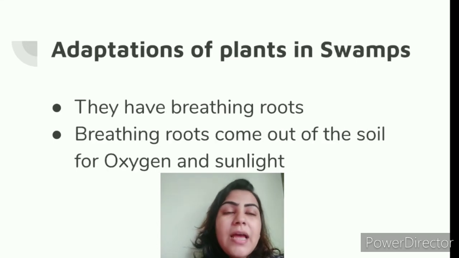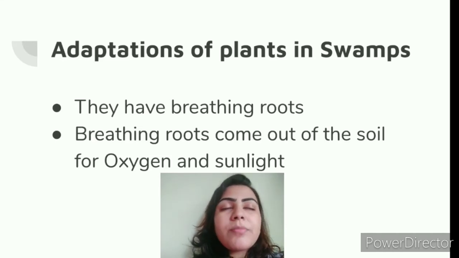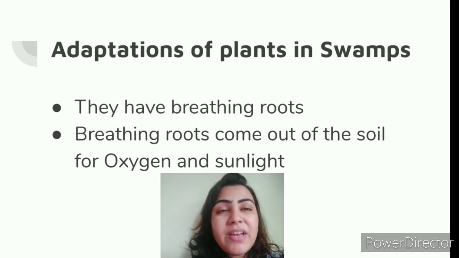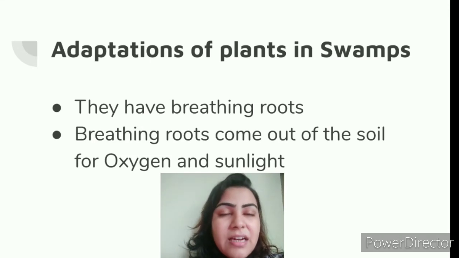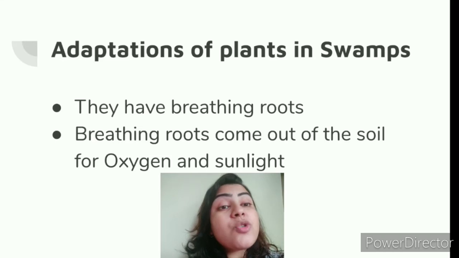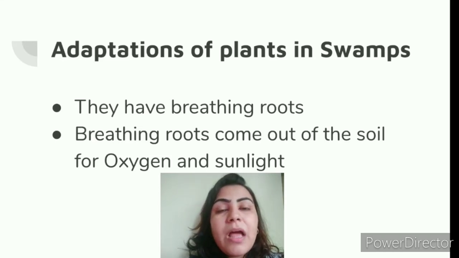Okay. Next we have adaptations of plants in swamps. Now what are swamps? Swamps are generally those areas which have clay soil, like very hard, sticky clay soil. Those areas in which the soil is sticky and clay, those areas are generally known as swamps. So the trees that grow in swampy areas, now since the soil is very sticky and clay, that is why they have the breathing roots.